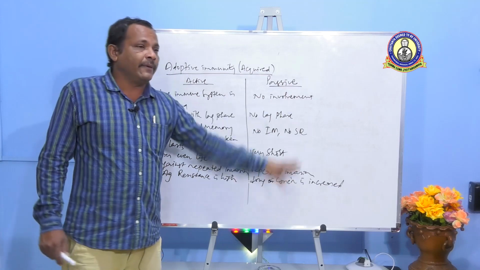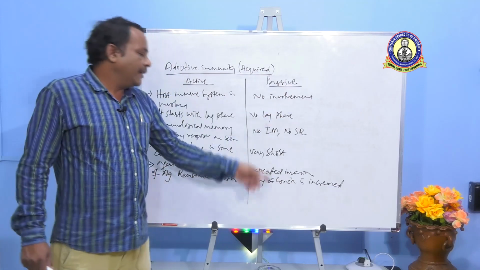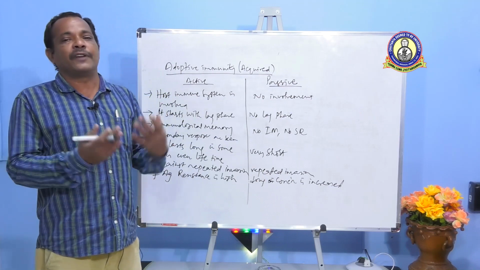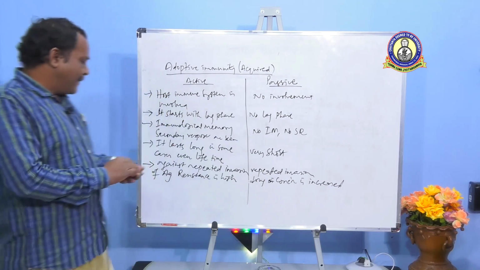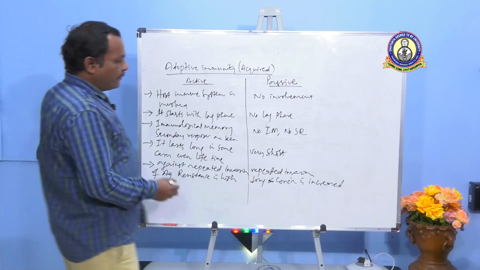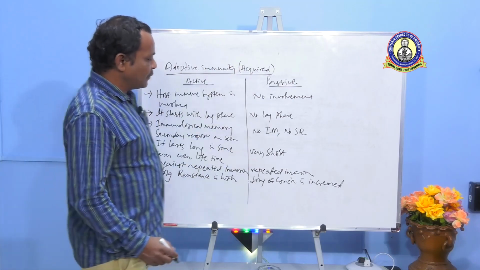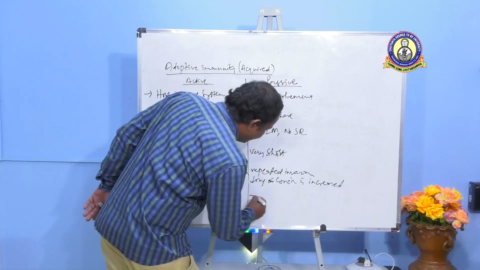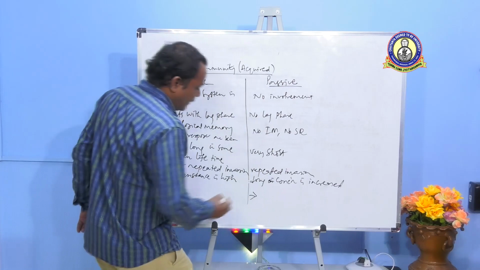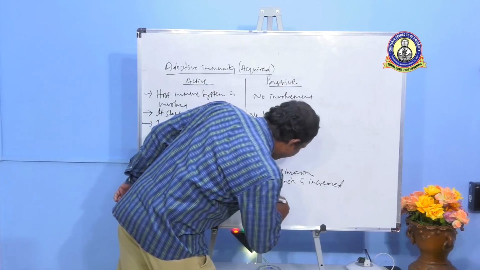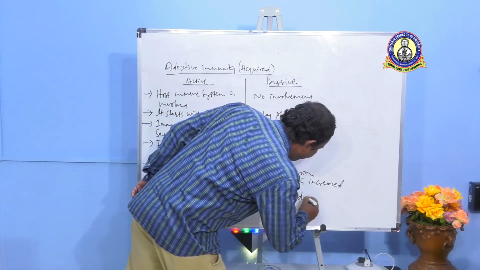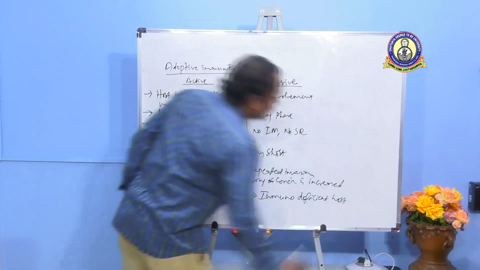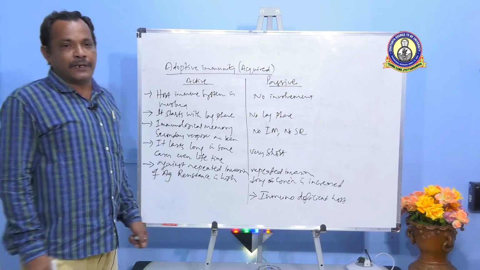In the case of passive immunization, on repeated invasions, the concentration of the drug is increased. Finally, against all these disadvantages, there is only one major advantage of passive immunity: it is useful in immunodeficient hosts. There are certain people called immunodeficient hosts.